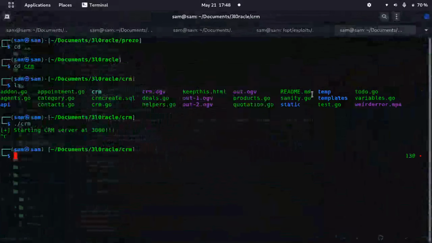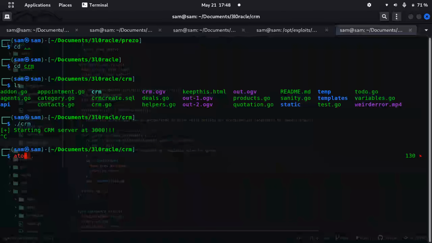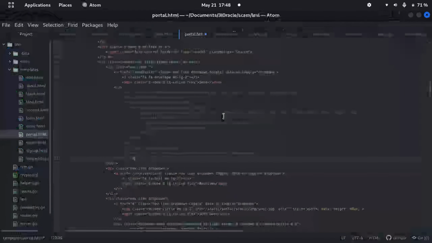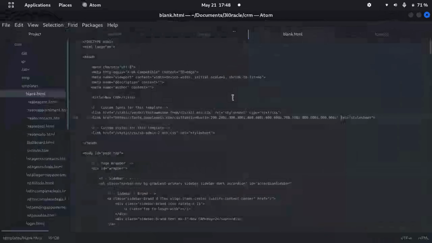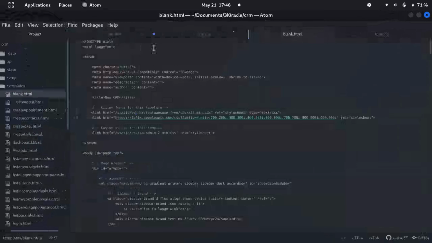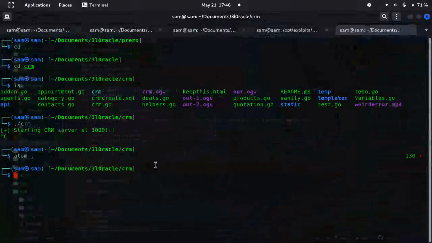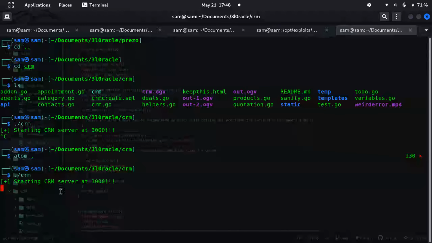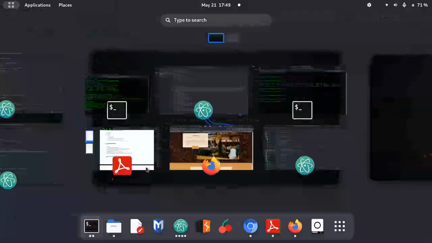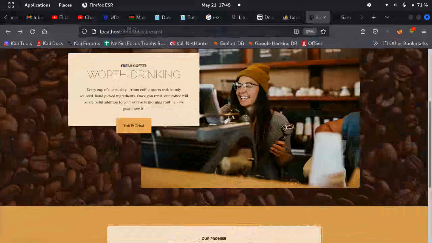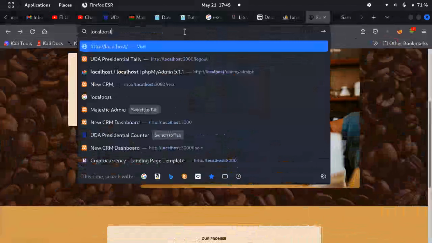Why is my machine behaving so weird? It will open. Oh yeah, this is the CRM, guys. Hey, look at that. Yeah, it's running on port. Oh, my Chromium tab failed. It crashed. It failed terribly. Oh my god. Oh, let's run it. Oh, so it's running on port 3000. That is that.